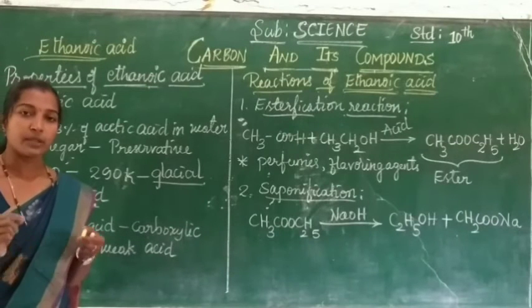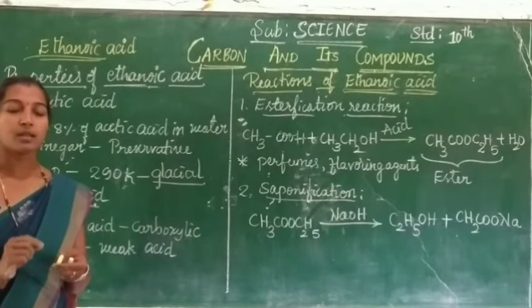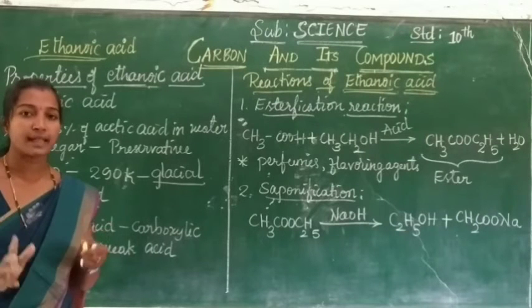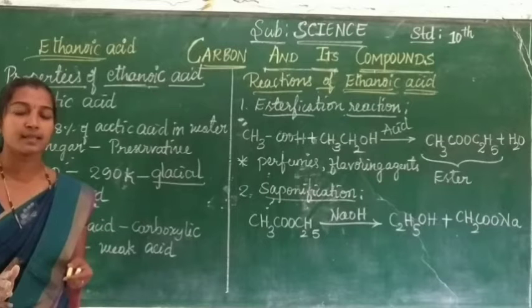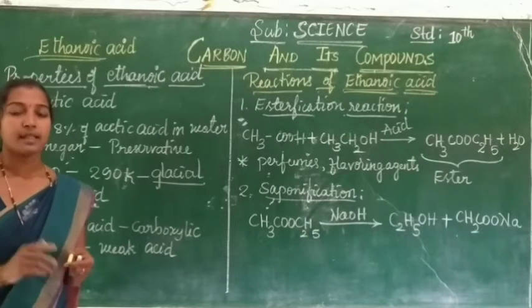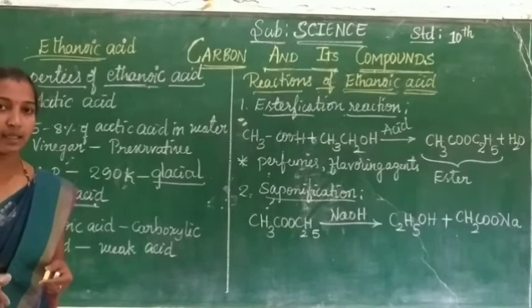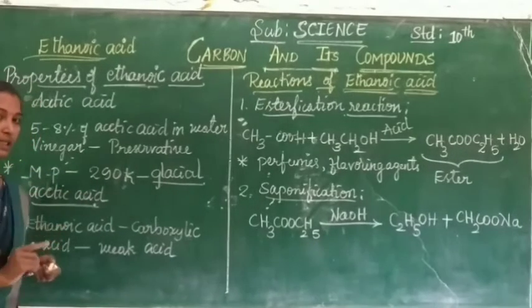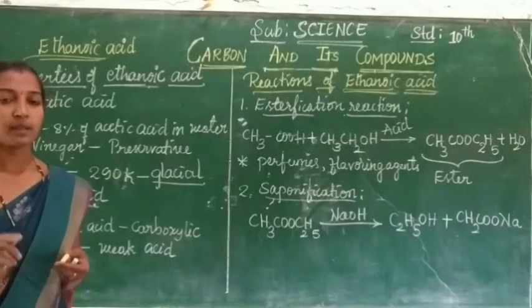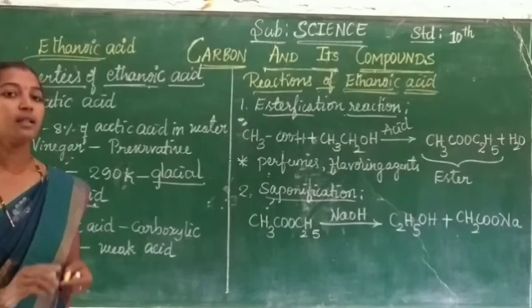We know that acids are good conductors of electric current, because acids ionize to give ions. But that is possible in the case of only strong acids. We already learned about strong acids such as hydrochloric acid and sulfuric acid. Ionization is possible in the case of only strong acids. But ethanoic acid is an acid, but it is a weak acid. It ionizes partially. It does not ionize completely.